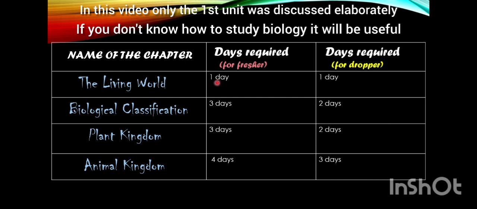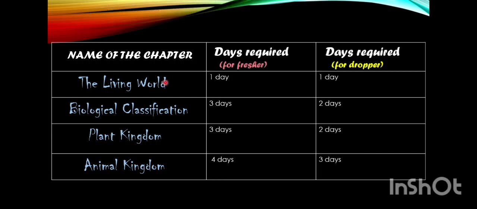Now for living world, it was a very small lesson. So don't think that in this lesson you can just read it once or twice and go for an exam. This lesson is also very important in coming to the 7 units, I think, of classification, which will have, if I am right, species, genus, family, class, order.